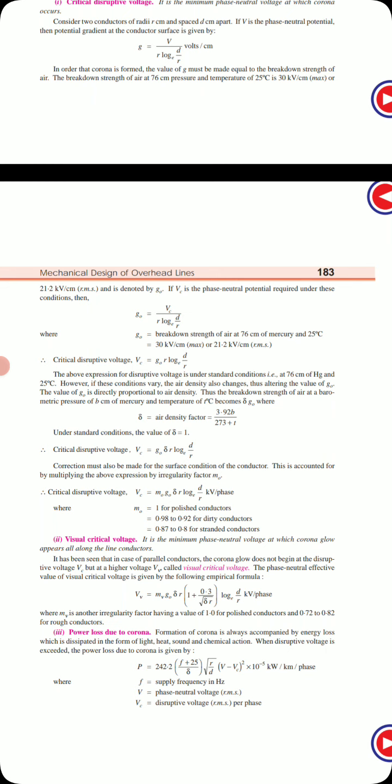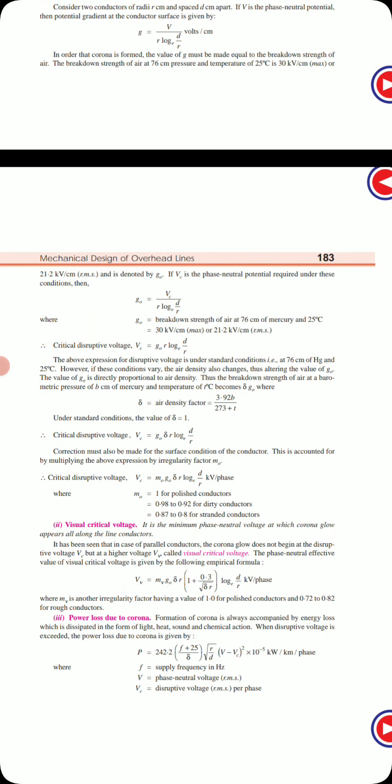Critical disruptive voltage means from where the corona formation starts, from which voltage the corona formation starts. When corona formation starts we do not see it, but once the visual voltage is reached we can see the corona glow. It has been seen that in the case of parallel conductors, the corona glow does not begin at the disruptive voltage Vc, but at a higher voltage Vv, that is the visual critical voltage.